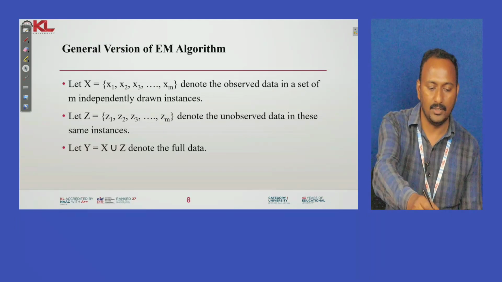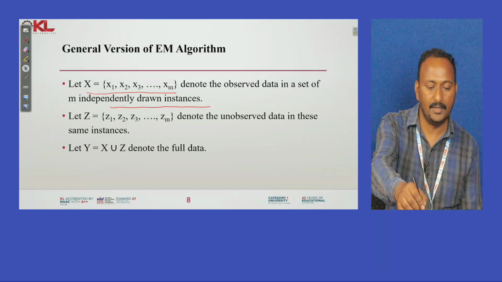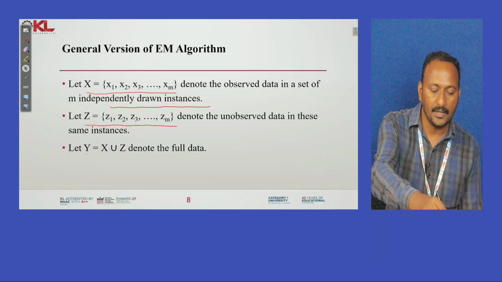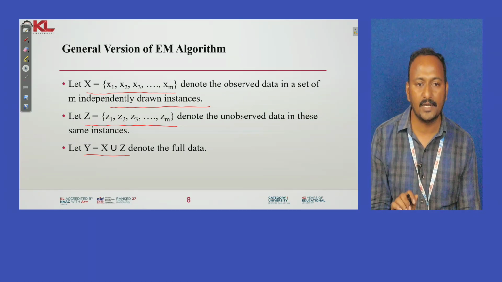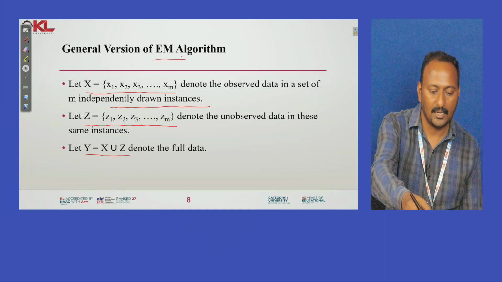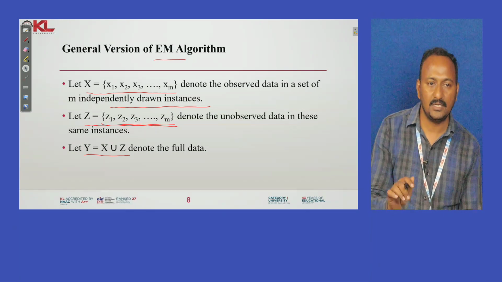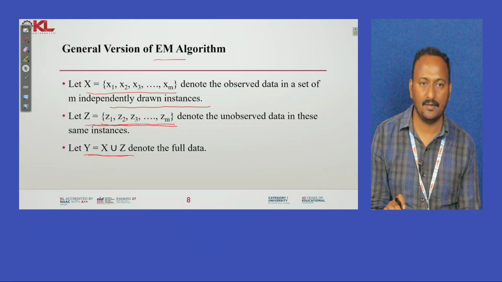It means that if we consider one of the independently drawn instances, capital X indicates the observable data and capital Z indicates the unobservable data. Our total data set is Y, the union of these two sets, observable data union unobservable data. With the help of our EM algorithm, we need to identify the Z values. After identifying the Z values, we need to form the complete data set. This is our aim in the EM algorithm.